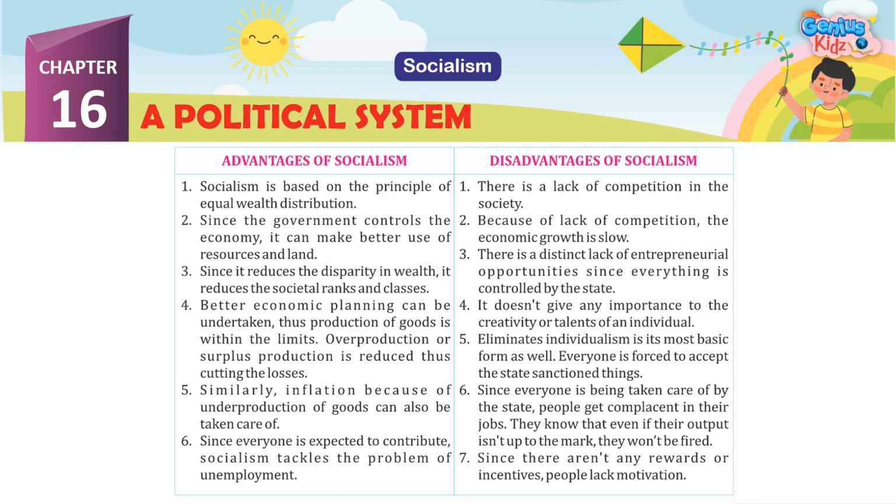Better economic planning can be undertaken, thus production of goods is within the limits. Overproduction or surplus production is reduced, thus cutting the losses. 5. Similarly, inflation because of underproduction of goods can also be taken care of. 6. Since everyone is expected to contribute, socialism tackles the problem of unemployment.